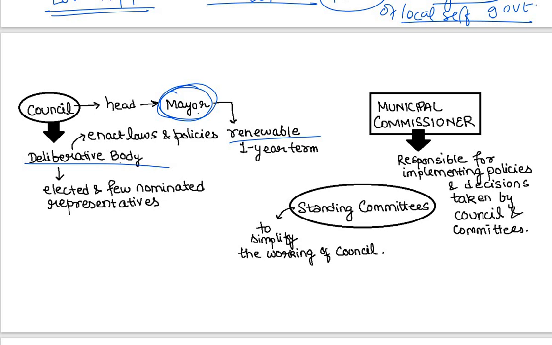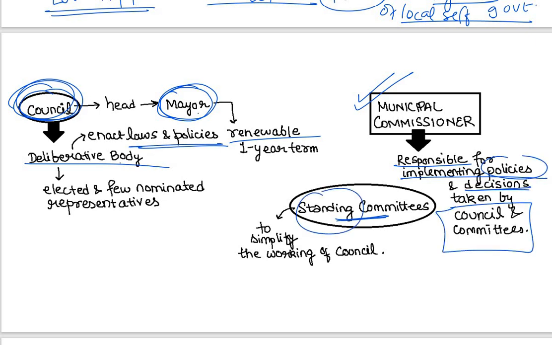Renominated. And here we have the elected and nominated representatives in the council. Then we have standing committees. Standing committees help the council to implement these laws and policies. So the working of the council is simplified and made easy with the help of standing committees. Then we have the municipal commissioner, who is responsible for implementing the policies and decisions which are taken by the council and committees. So if the standing committees and council take any decision, that is implemented by the municipal commissioner on the field. Practically, the job of implementing the policies made by the council and standing committee belongs to the municipal commissioner.